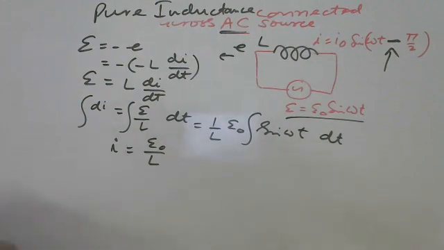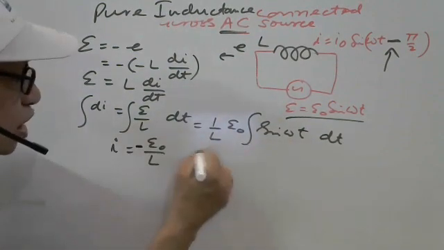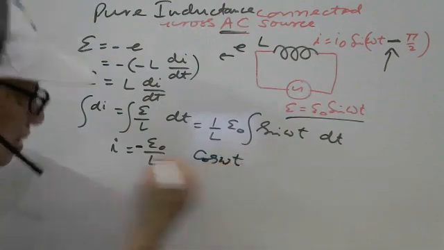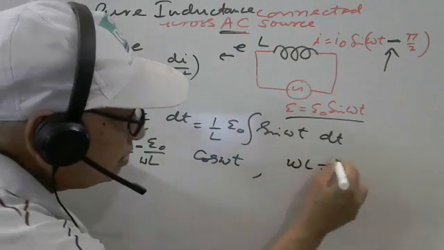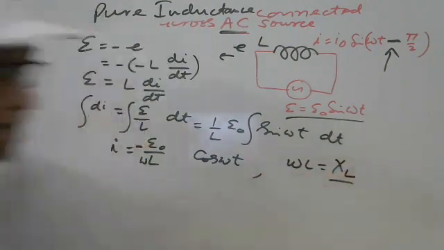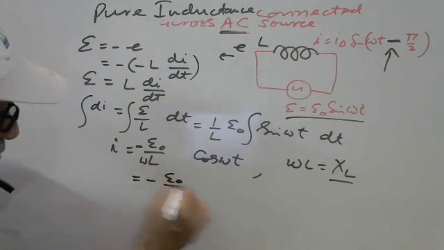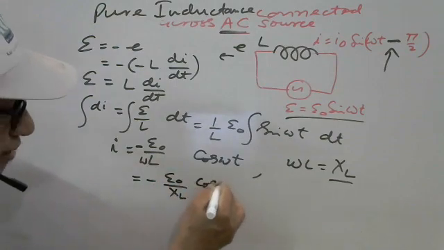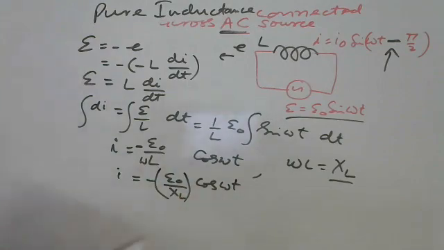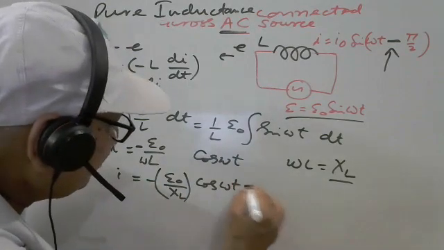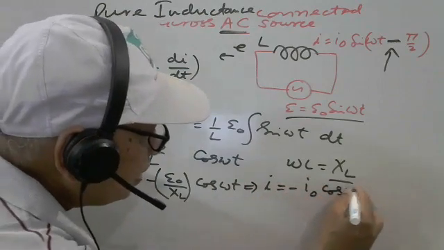In differentiation, we multiply. So here it can be written minus cos omega t upon omega. Again we are writing omega L is equal to what? XL, inductive reactance. So we are writing here E naught upon XL cos omega t, and E naught upon XL means I naught. So we can write here I equal to minus I naught cos omega t.